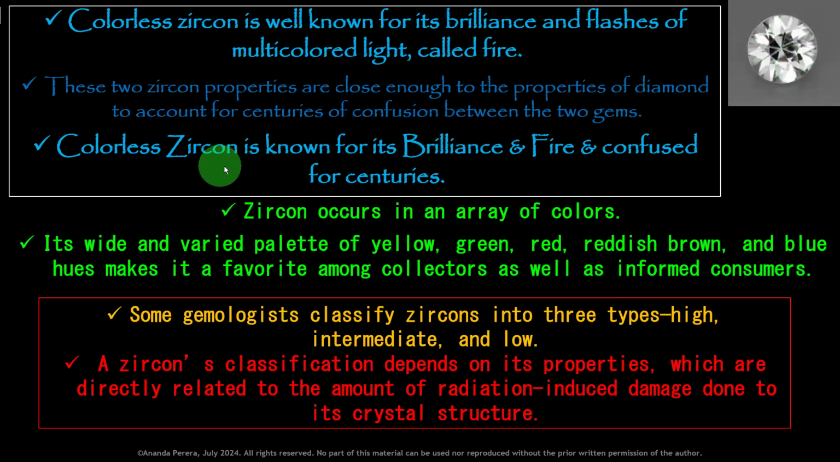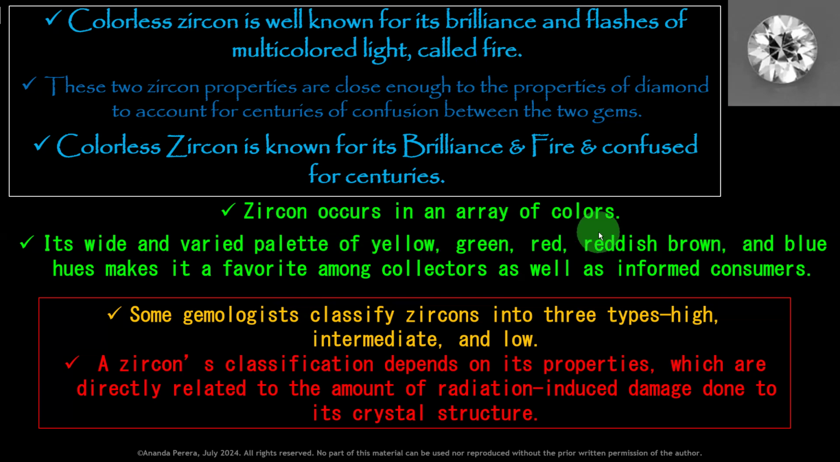Colorless zircon, known for its brilliance and fire, has been confused with diamond for centuries in the past. We have brilliance and fire only in diamond and zircon. These two zircon properties are close enough to the properties of diamond to account for centuries of confusion between the two gems. So it is very easy to remember: this is the only stone confused with the diamond.